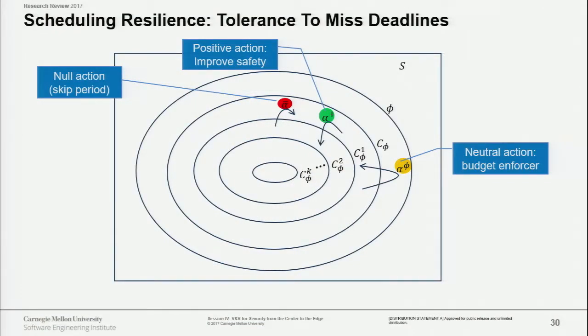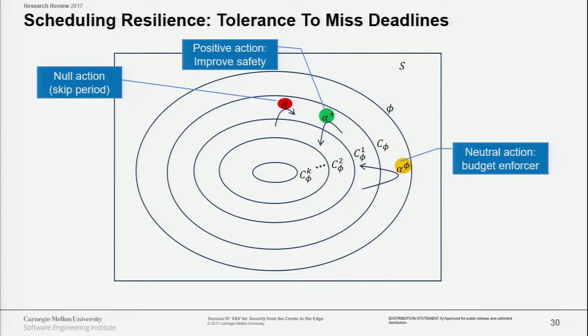Now we extended this to say, well, then we need to think about a different kind of scheduling. Remember we have this phi, that is the safe region. We have C phi, that is the enforceable state. But we have additional concentric rings, right? If you think about the drone, that's simpler to think. If we're in the middle of the region, it doesn't matter if we don't execute the action in the next deadline because we are very safe.